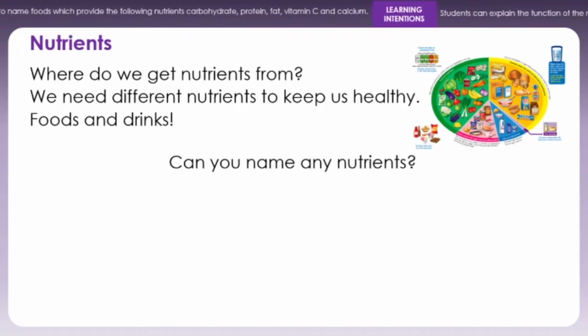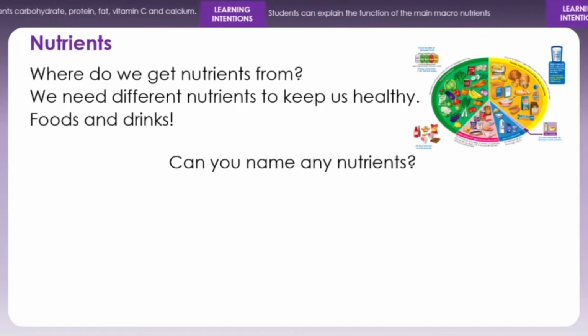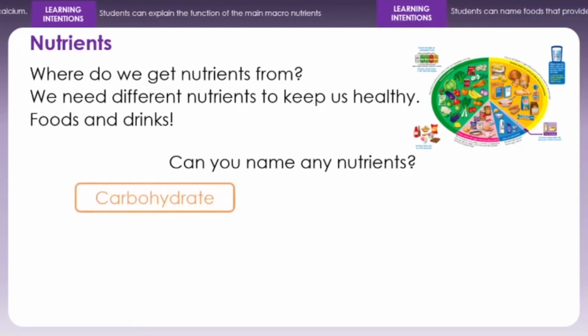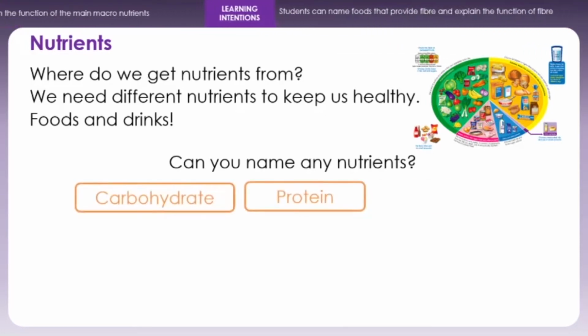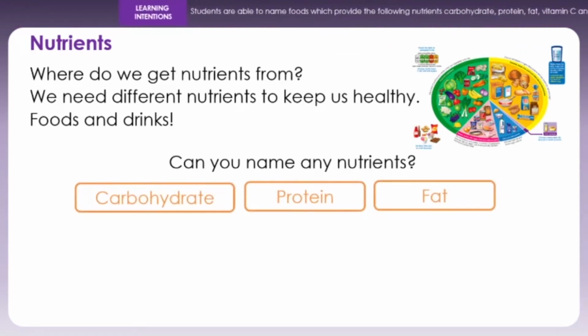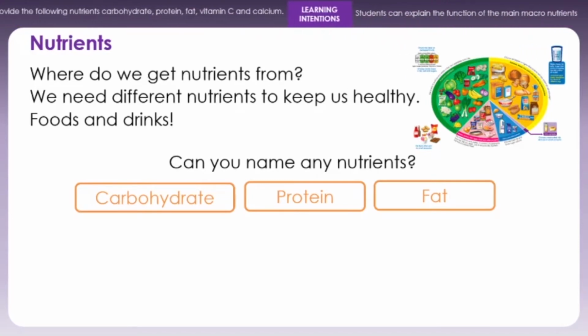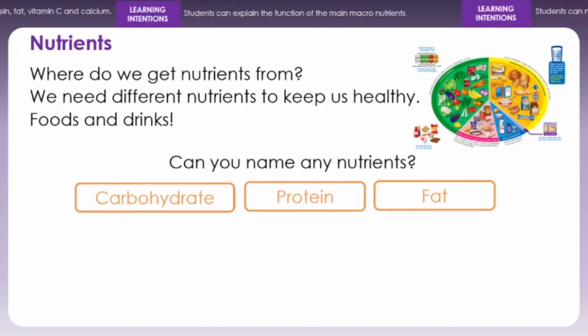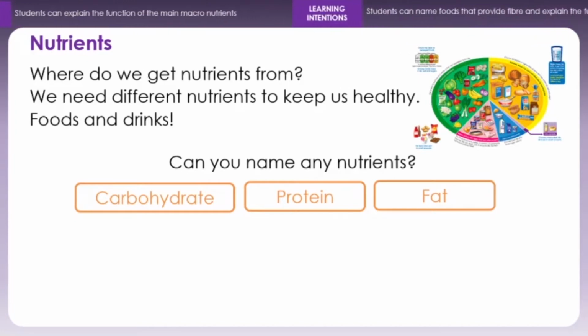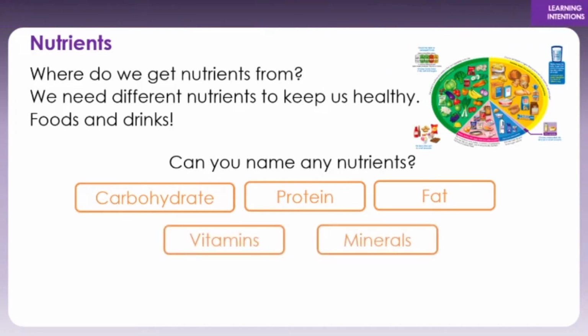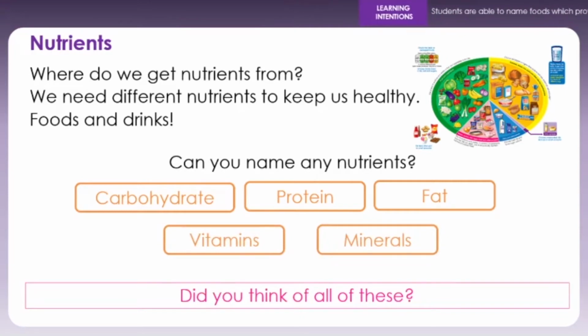And then what are the small ones, the micronutrients? Carbohydrates, proteins and fats are macronutrients. They're the big ones that we need in big amounts. And then the ones we need in small amounts, the micronutrients, are vitamins and minerals. Did you think of all of these?